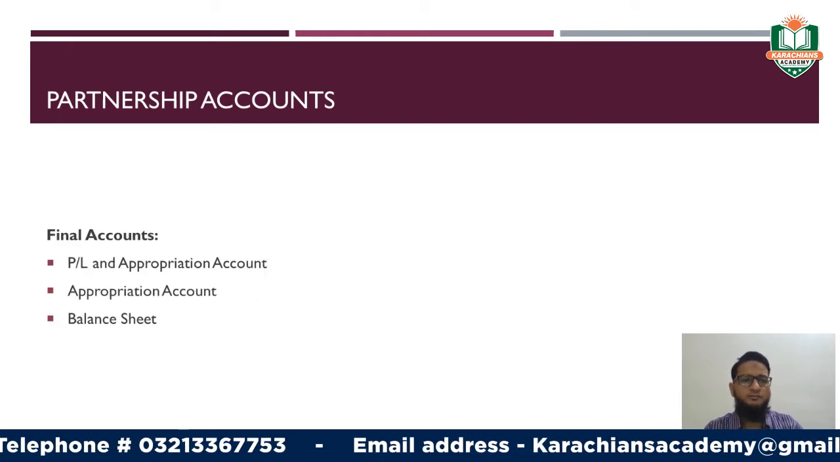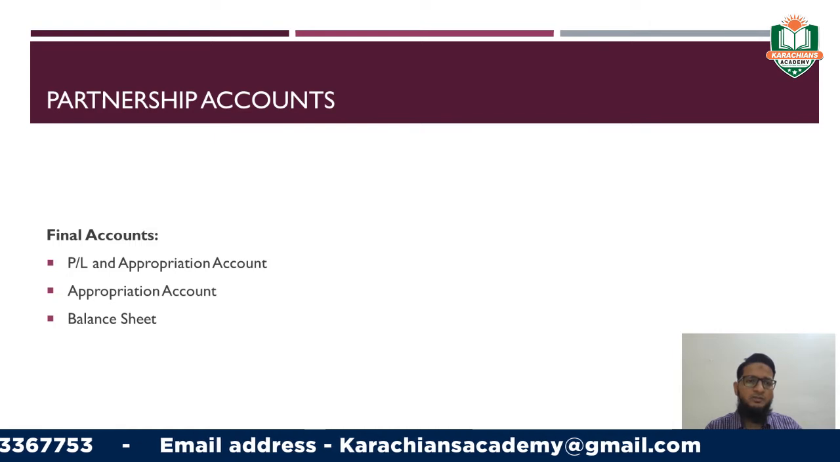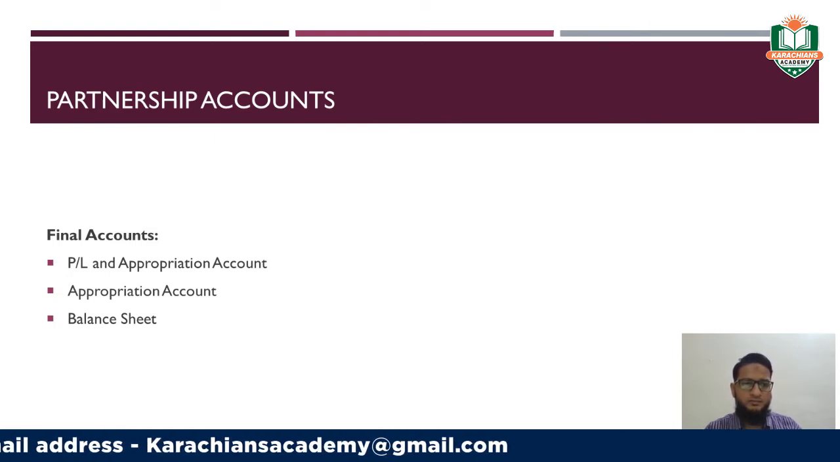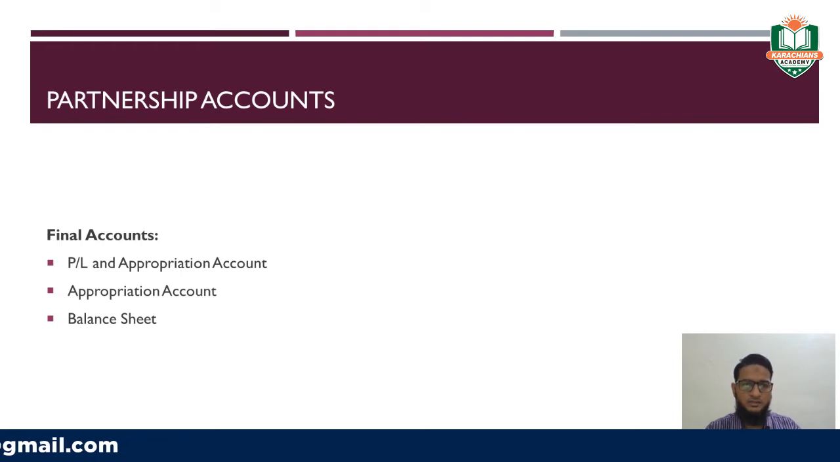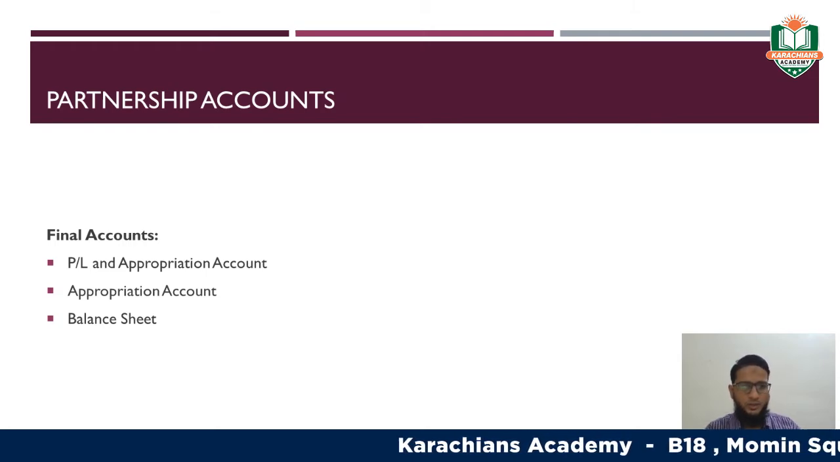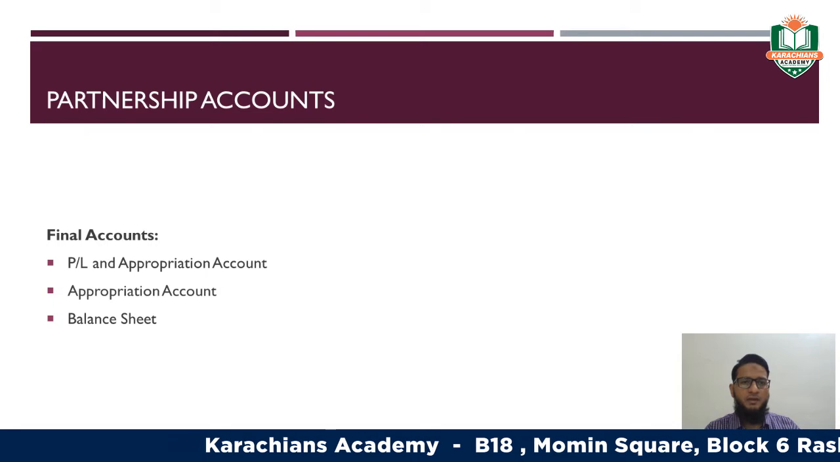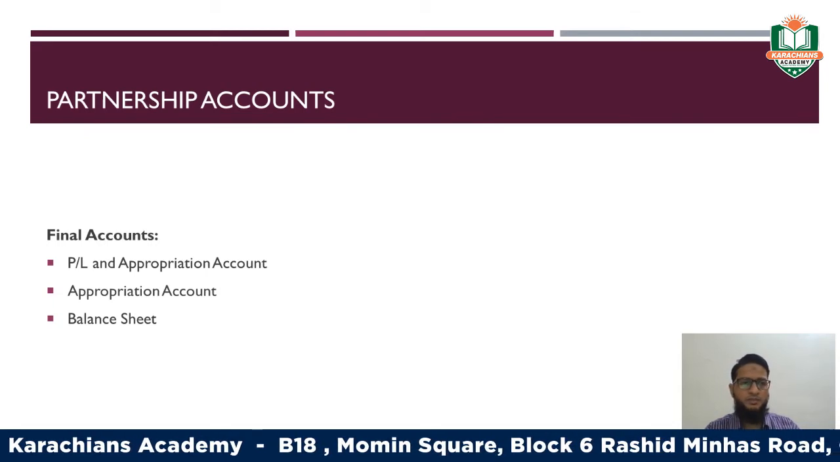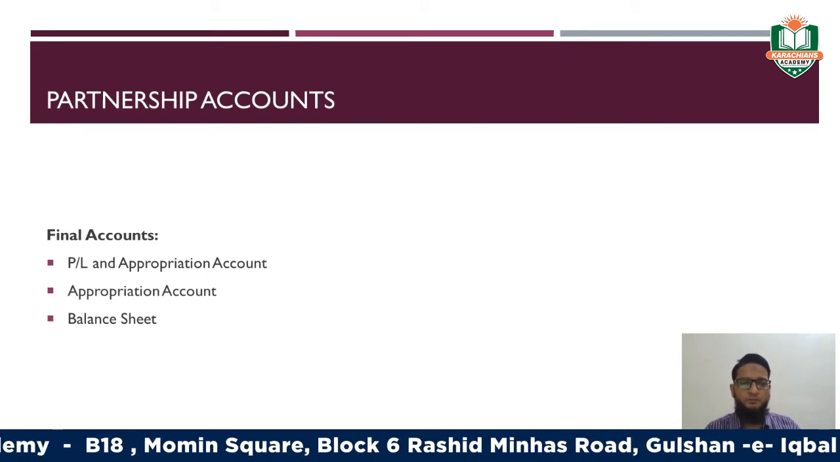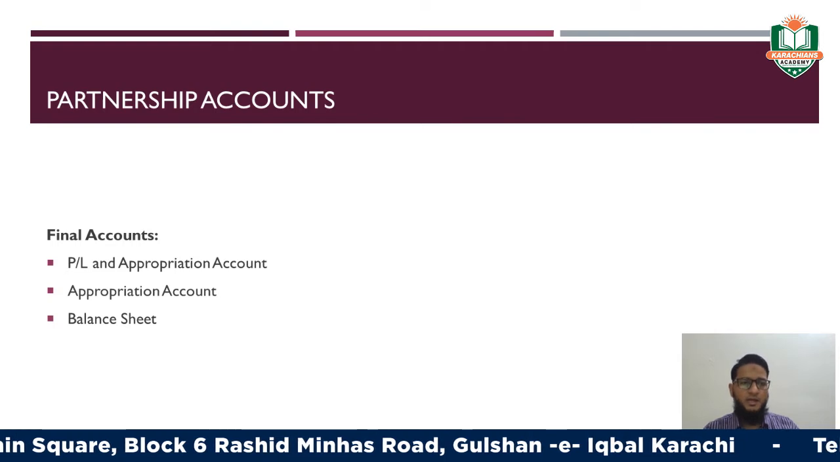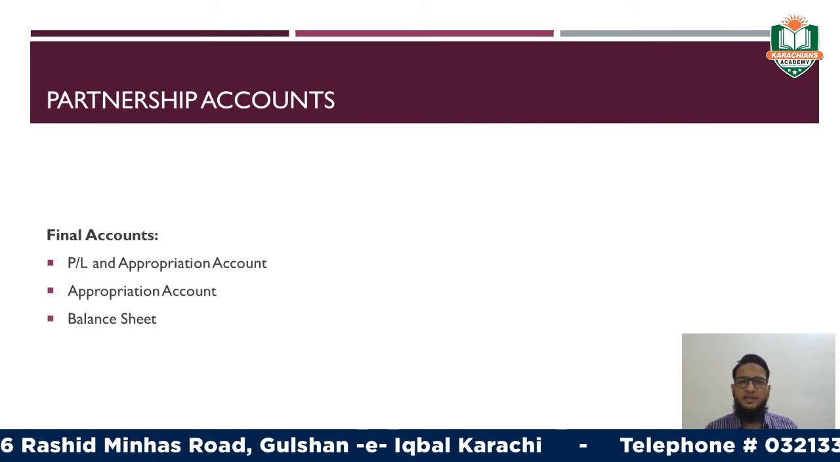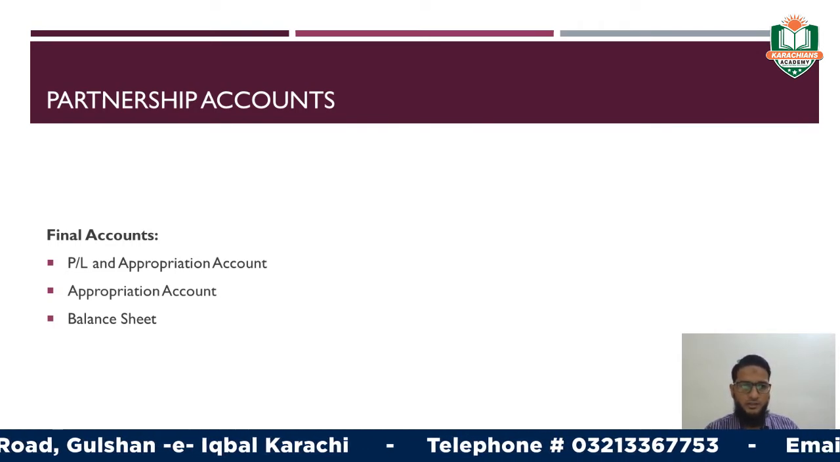Now the final accounts. Usually there are three types of final accounts which are asked in the past paper questions of CAIE, right? The first one is the P&L account, the second one is the appropriation account, and the last one is the balance sheet. P&L and appropriation account, right? The P&L account is the statement which starts from sales till net profit, right?